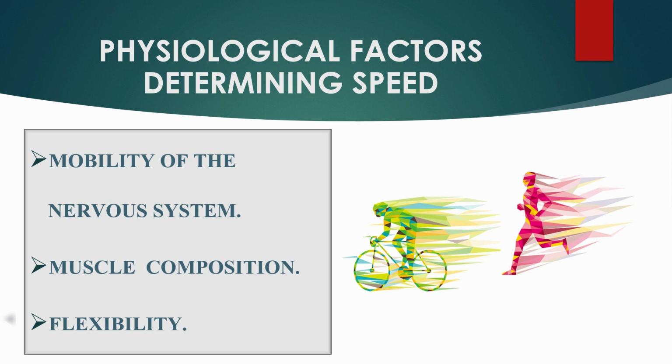And children's speed can be increased by regular training, but only up to a limited extent, okay? It also depends on the genetic factor, clear? Now the next one is muscle composition. Children, if a person has a greater percentage of fast twitch fiber, his speed is good, clear? Now the next one is flexibility. Children, we have already studied that good flexibility allows maximum range of movement.